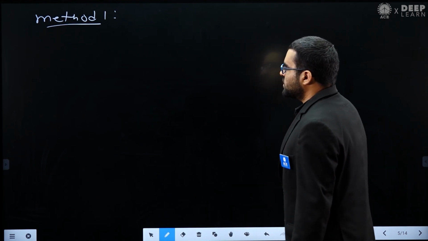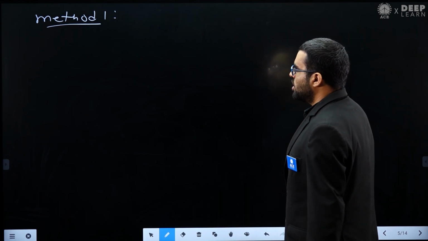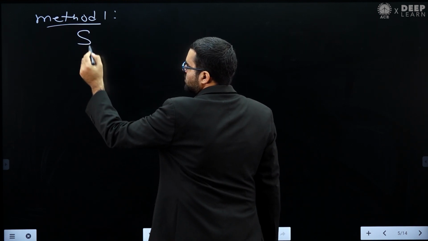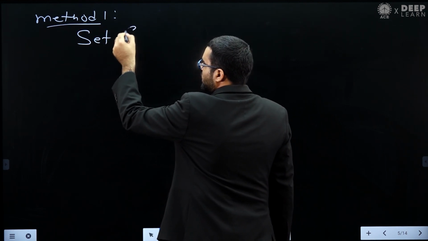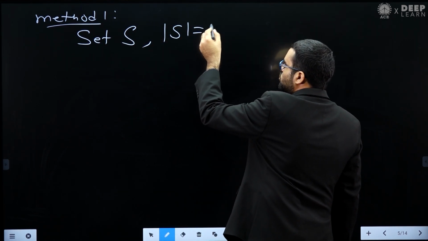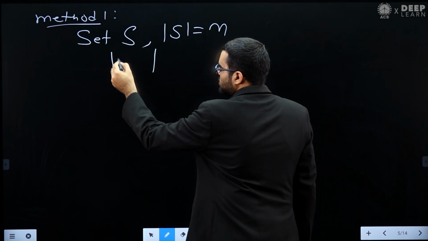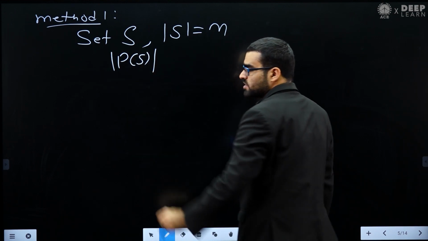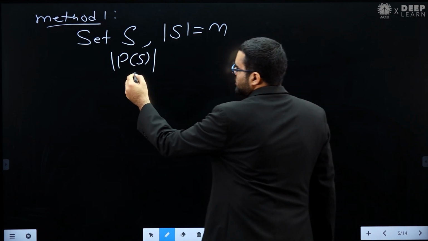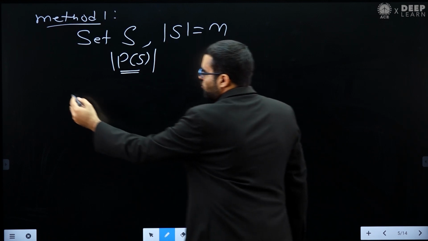Now in this method 1, basically what we want to do is use the concept of power set. So you already know that if you have a set S, such that the cardinality of this set S is, let's assume, N, then what will be the cardinality of the power set of S? So what is the power set of S? That is the set of all subsets of S. So this PS is basically your power set. We know the definition of power set.